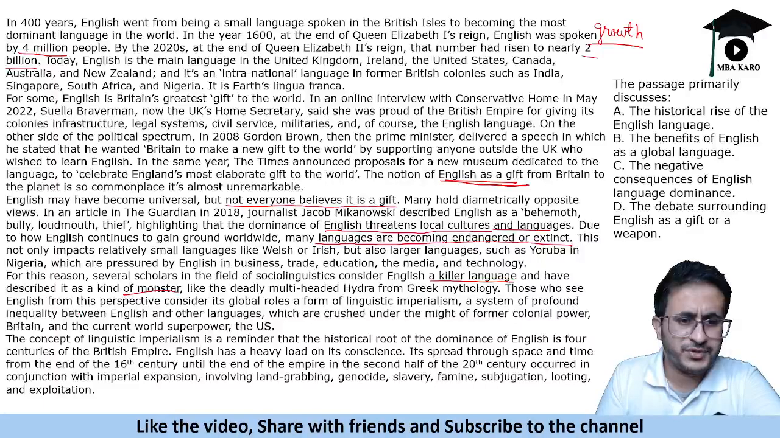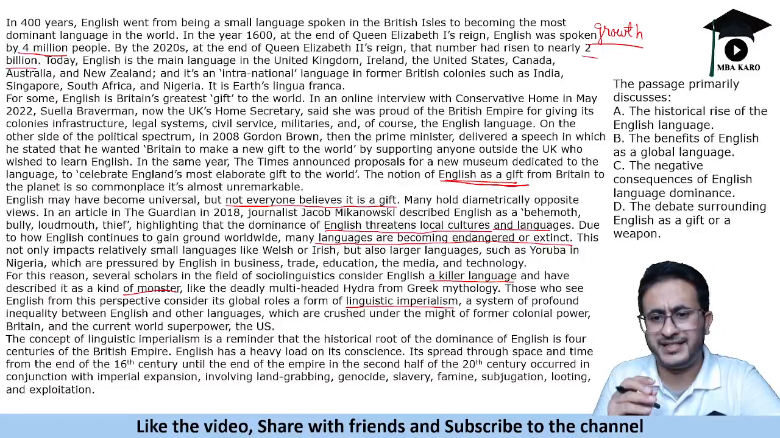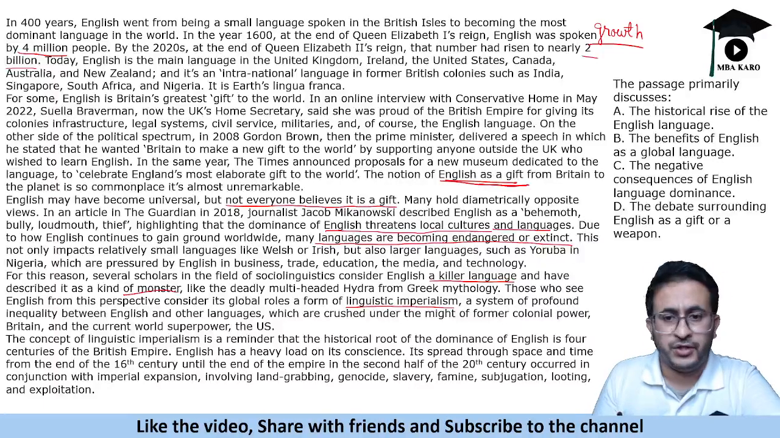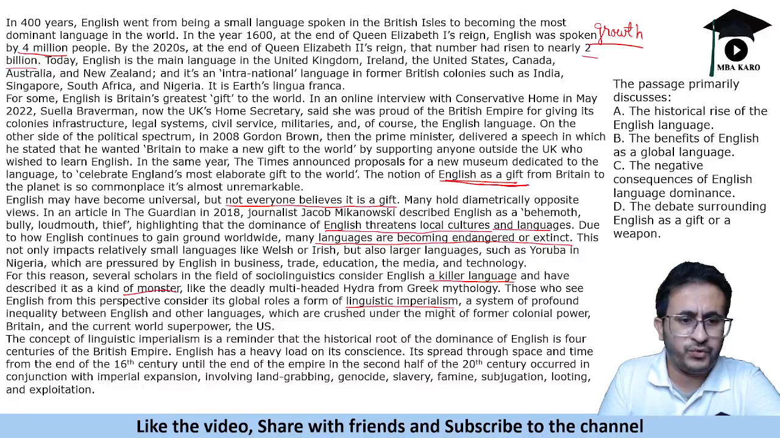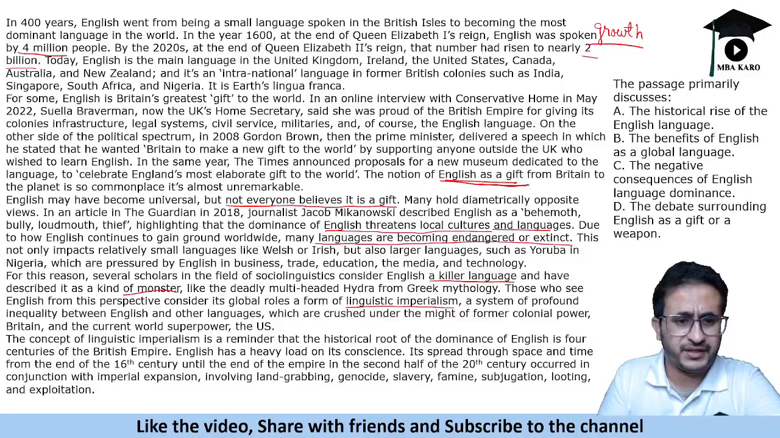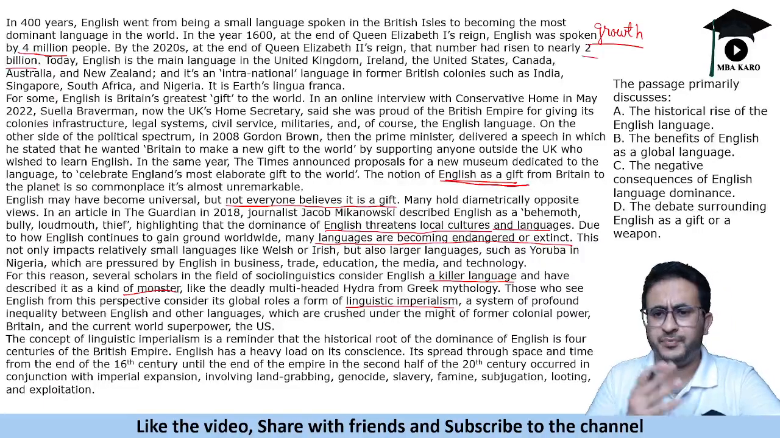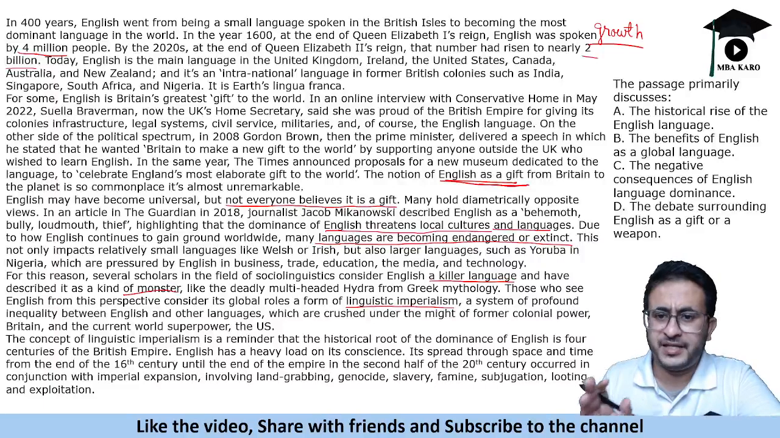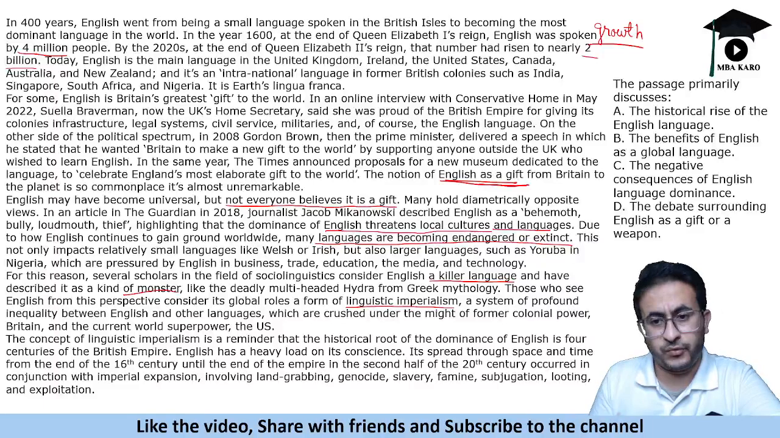Those who see English from this perspective consider its global roots to form a linguistic imperialism. So they talk about that it is linguistic imperialism. A system of profound inequality between English and other languages, which are crushed under the might of the former colonial power, Britain, and the current world superpower, the US. So previously it was Britain, now currently the superpower is the US, and they are suppressing other languages. So they consider it as a kind of imperialism, right? So they are crushing other languages.